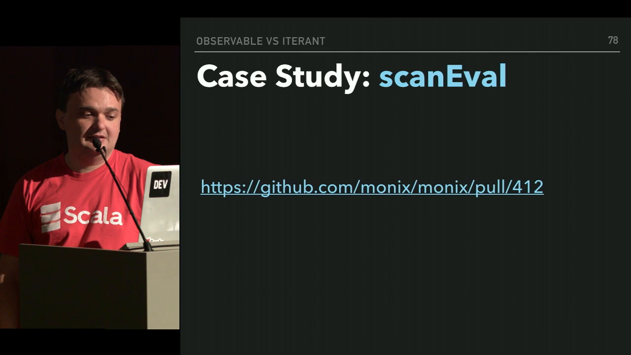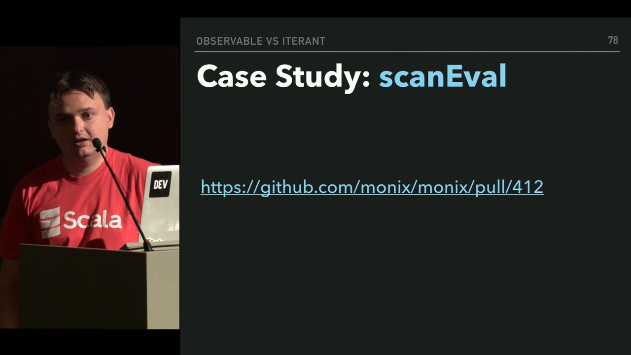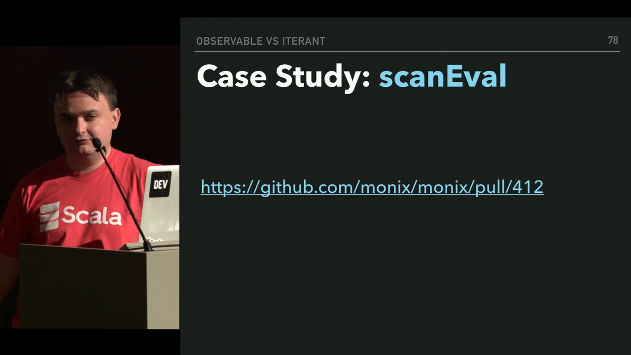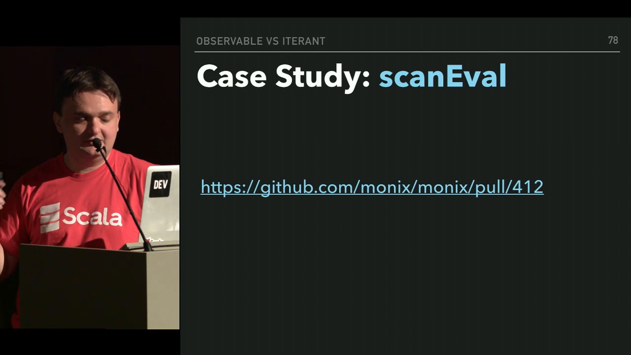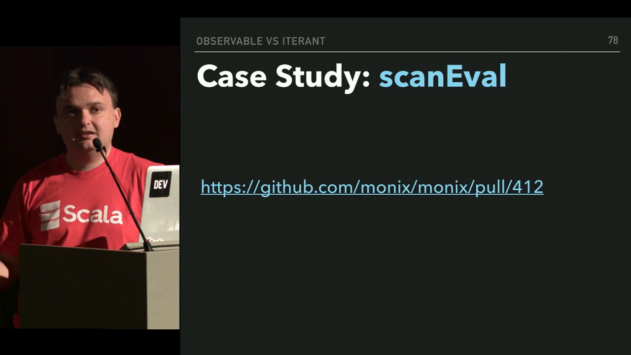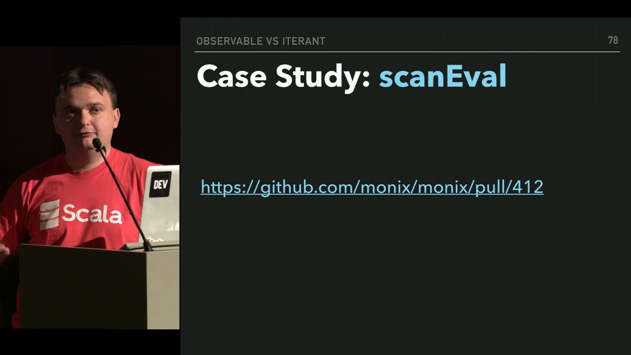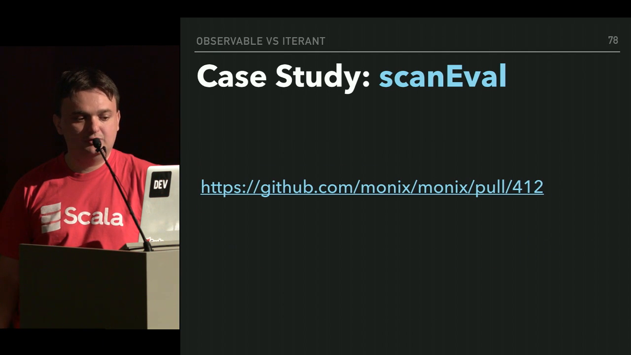As a case study, I implemented scanEval, and it's in that pull request. If you want to take a look at it after the presentation, it's a really beautiful pull request because it has implementations of scanEval for both. Scan is basically like a fold left that admits intermediate states at each step, and scanEval can flatten IOs and tasks and whatever F data type that you're using.